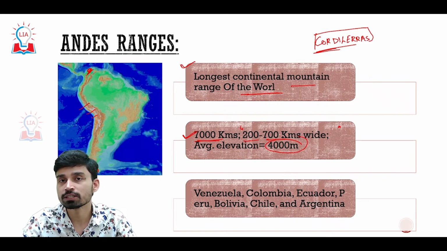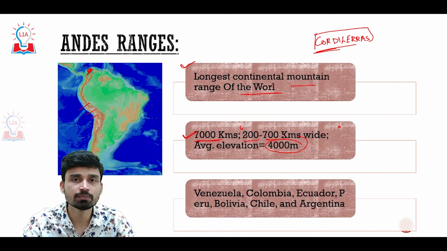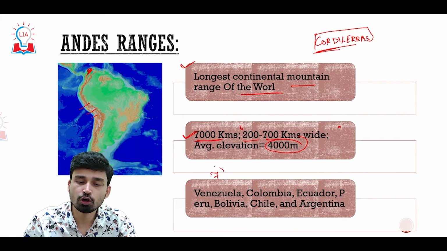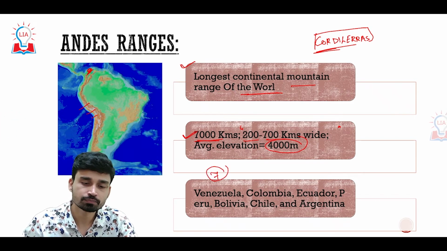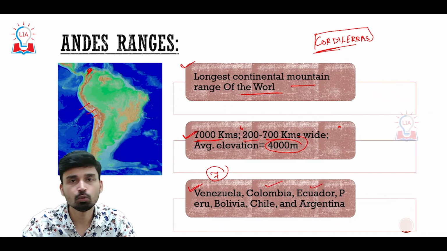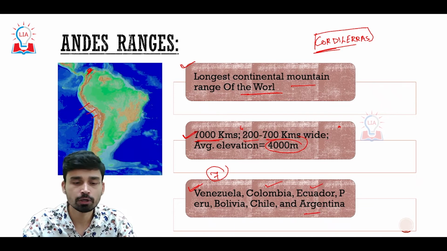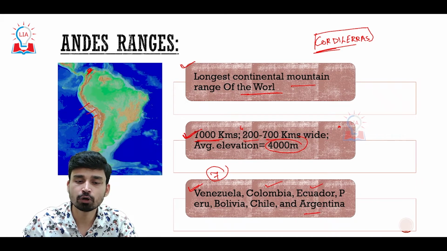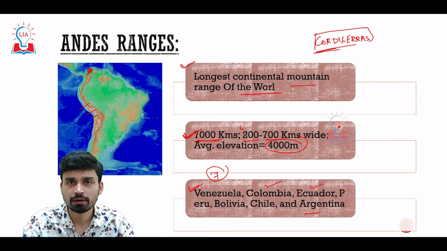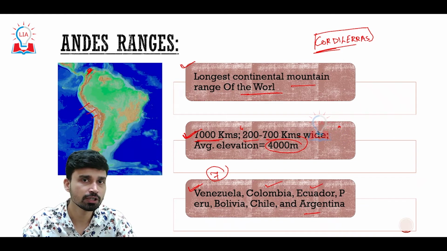If we try to understand the countries through which the Andes range passes, it passes through a total of 7 countries of South America. From the north: Venezuela, then Colombia, Ecuador, Peru, Bolivia, Chile, and Argentina. That is a very, very important point. You have to understand that it extends for a distance of 7,000 kilometers, passing through 7 countries on the western coast of South America.